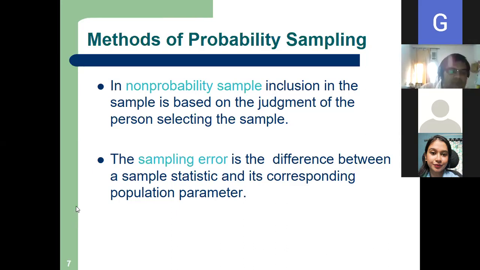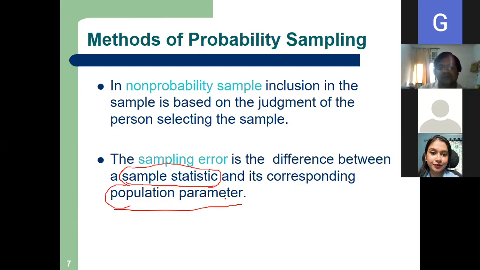Corresponding population parameter. This is a very important concept. Sample statistic and population parameter. You should be aware that these are two totally different elements in statistics. Suppose I calculate the sample mean height of this class, it's a statistic. It is not sample statistics. All of you please note, it is sample statistic and population parameter.